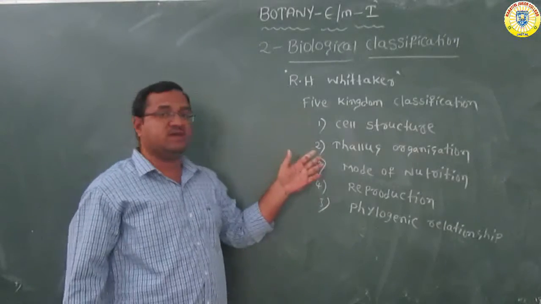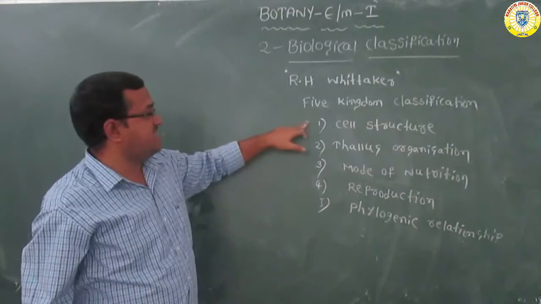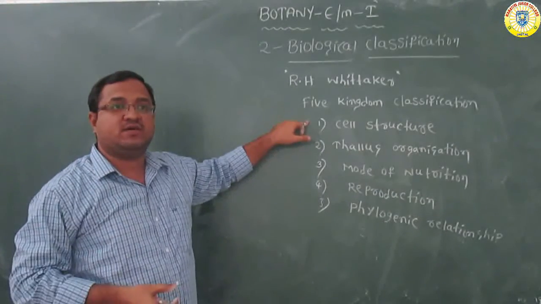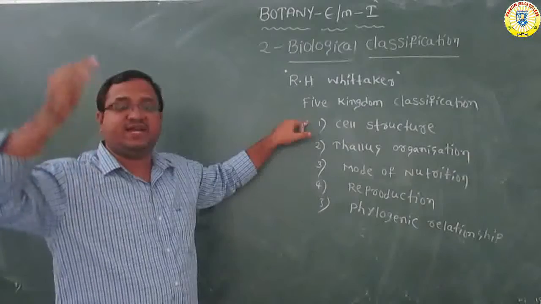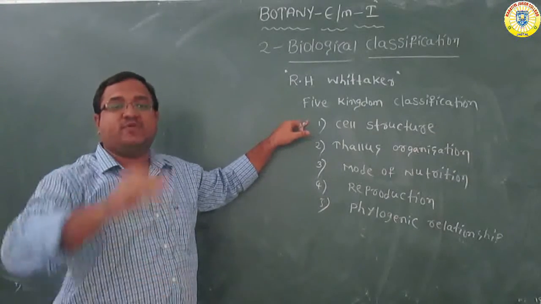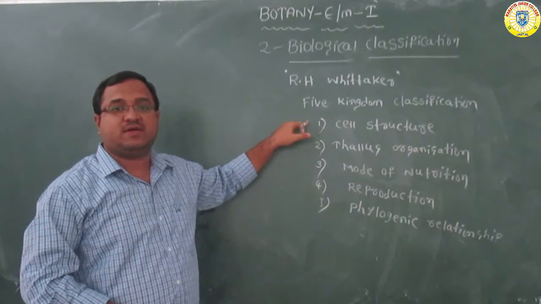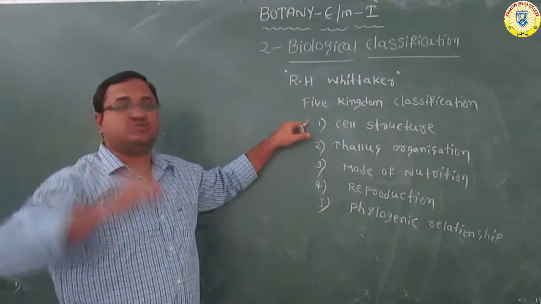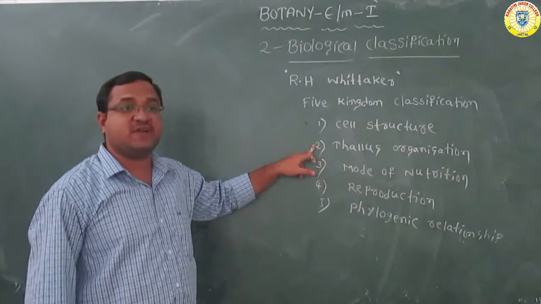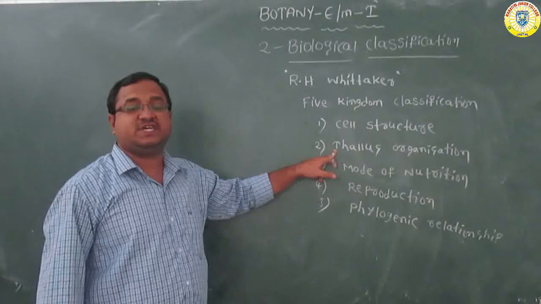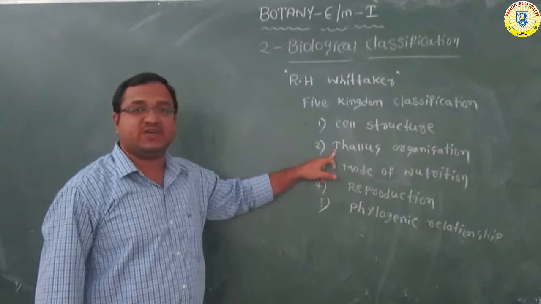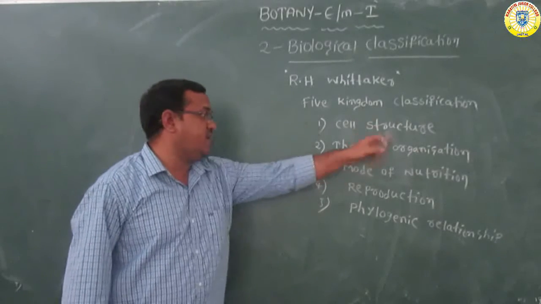So what are these important aspects? Based on cell structure: what about the structure of the cell wall? What is the type of the cell, either prokaryotic cell or eukaryotic cell? What about the cell wall, either it is made up of cellulose or non-cellulose. And the second one is thallus organization. Thallus means vegetative body, which is not differentiated into stem and root. Thallus organization means body organization.